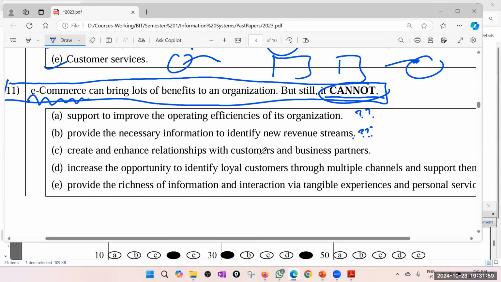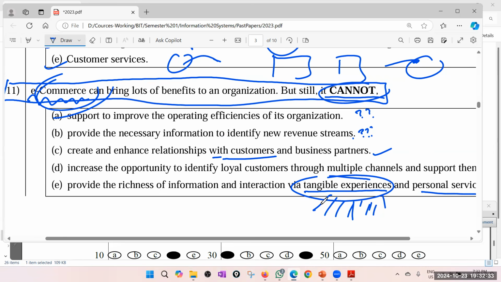Create an enhanced relationship with customers and business partners. That is definitely yes, right? Especially customers. Increase the opportunity to identify loyal customers through multiple channels and supporting them. Anyway, all correct, right? Provides the richness of information and interactions via tangible experience and personal services. What is this tangible experience? I don't think so, because tangible means physical interactions. So your e-commerce system cannot give you a tangible experience. Of course, maybe a virtual experience is okay, but not tangible. So therefore, I'll go for E.